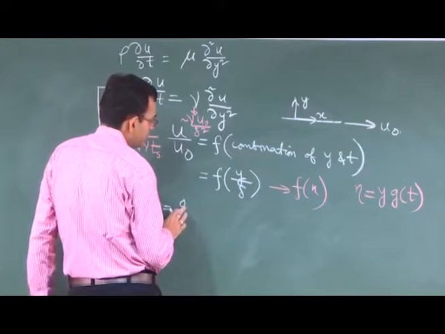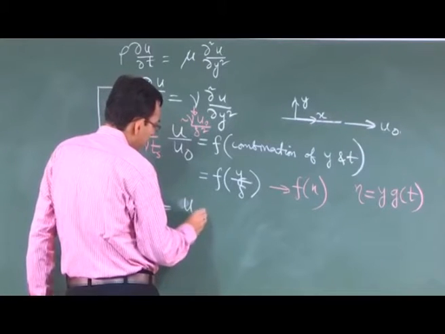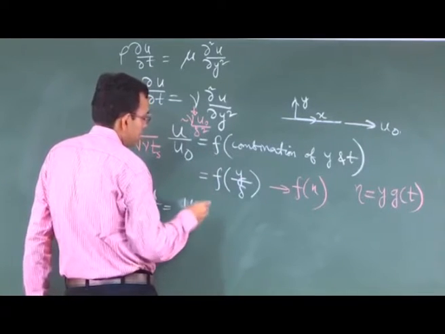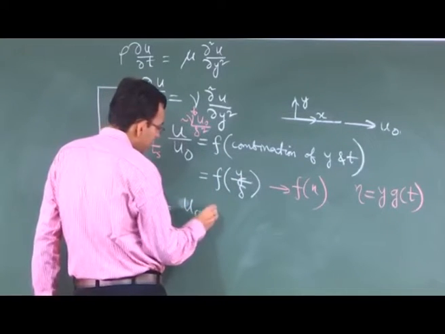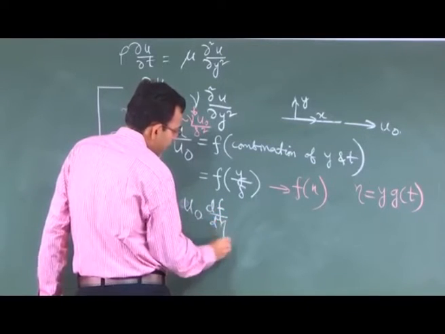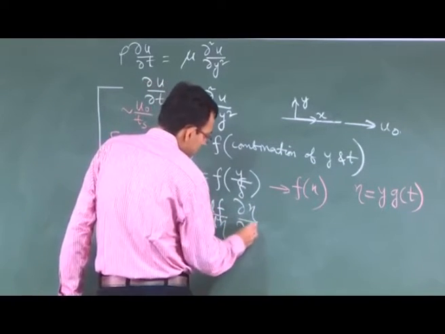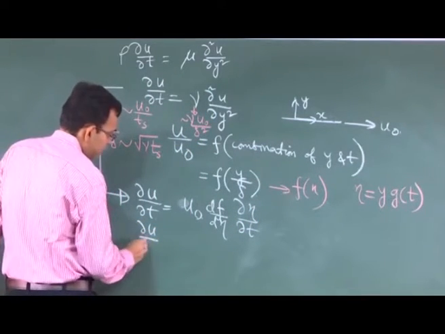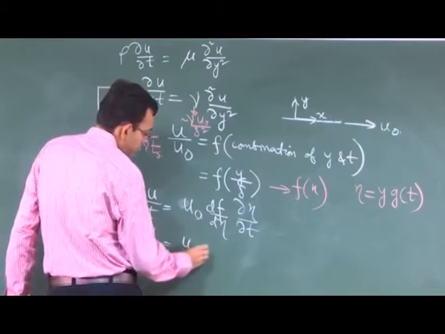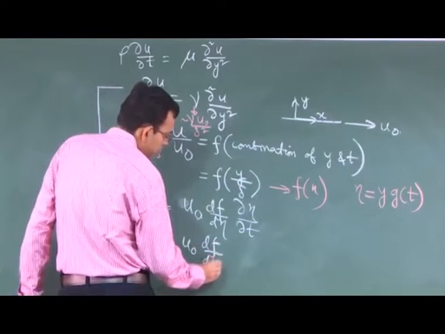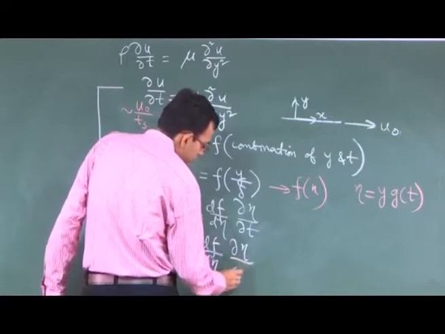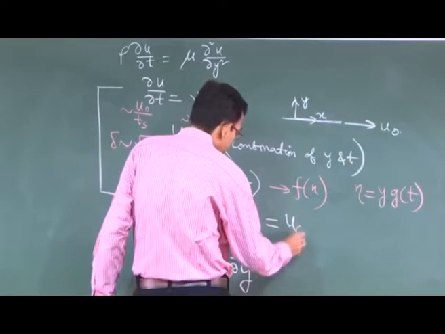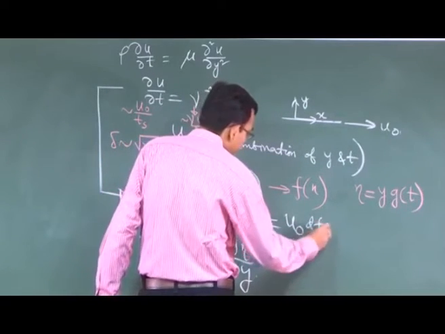So you can write, in place of u equal to, write u0 into f. So this is u0 df d eta, then, so let us write this u0 df d eta.